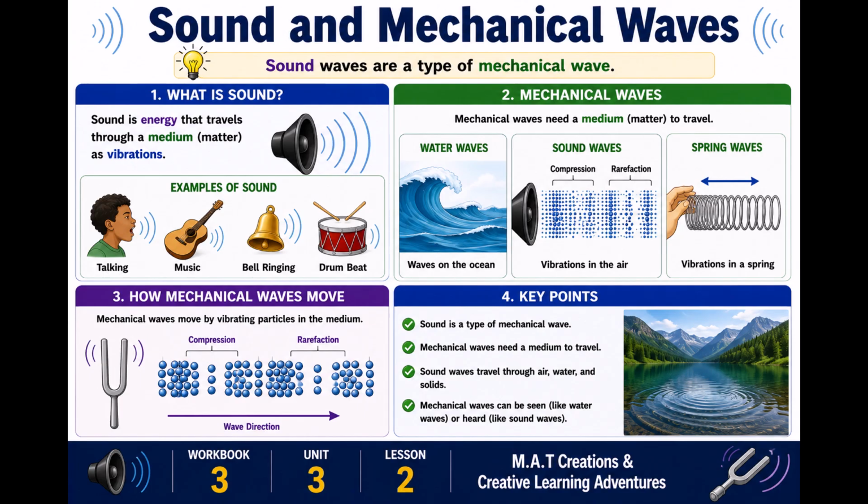Key points. Sound is a type of mechanical wave. Mechanical waves need a medium to travel. Sound waves travel through air, water, and solids. So mechanical waves can be seen, like water waves, or heard, like sound waves.